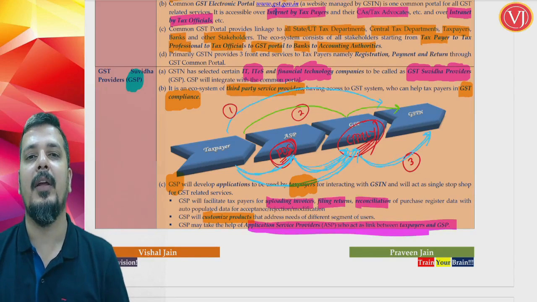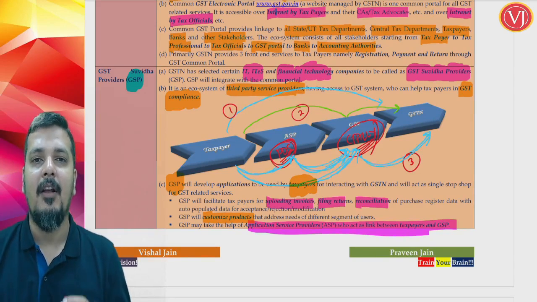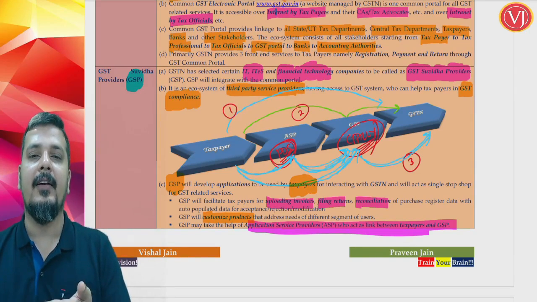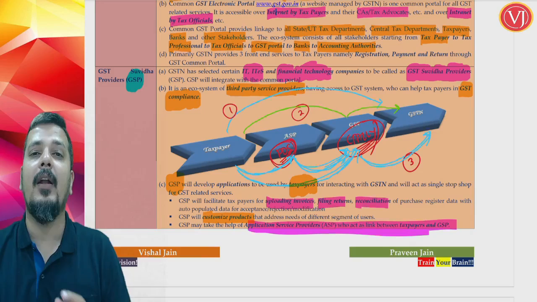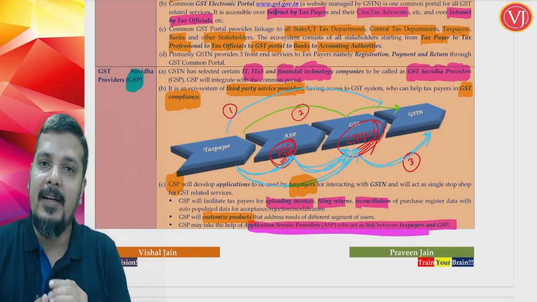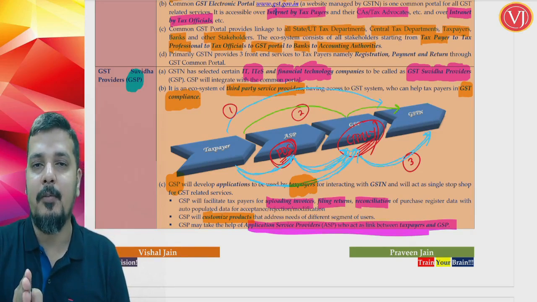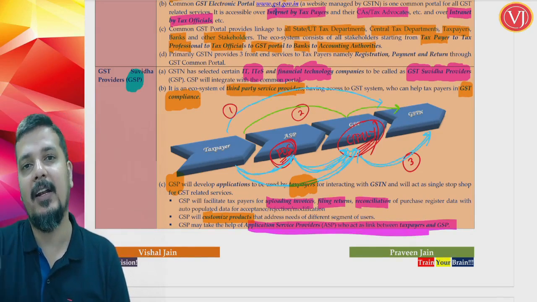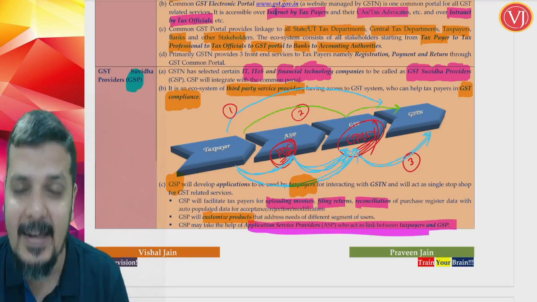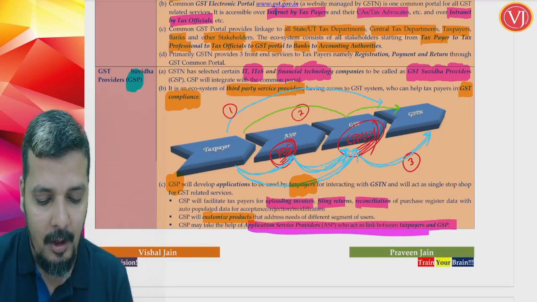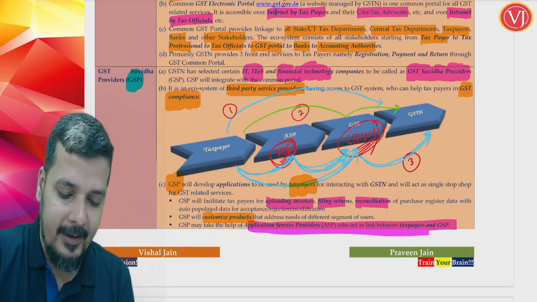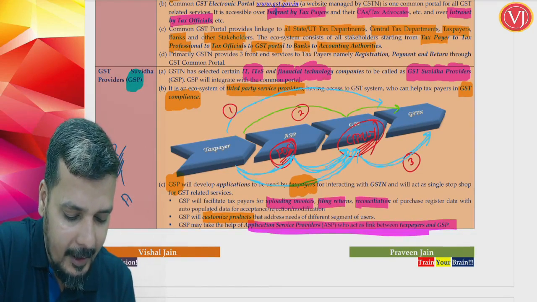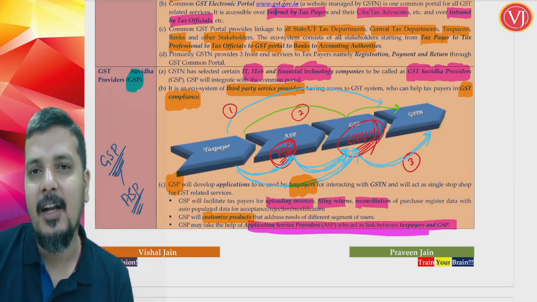You want to make your life simple by not only recording all the transactions, but also getting the report of the transactions in the way you want. At the same time, automatically the application service provider via the GST Suvidha provider, or the GST Suvidha provider directly, will talk to your GST network. So that is the whole purpose of this understanding of the GST Suvidha provider and ASP, application service provider.